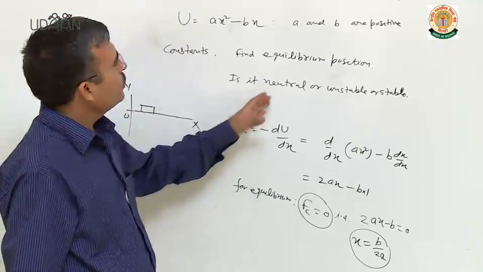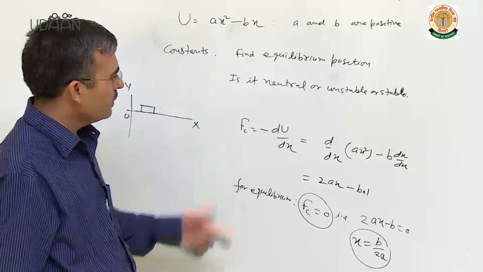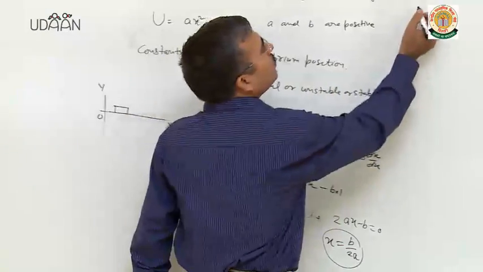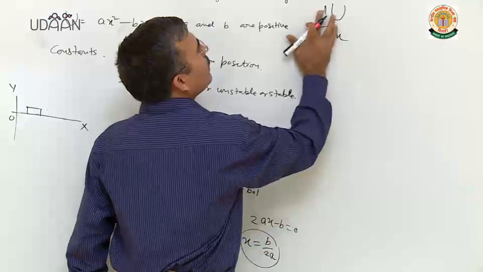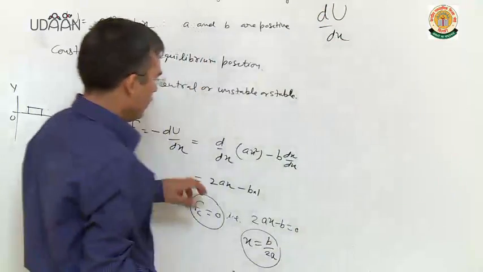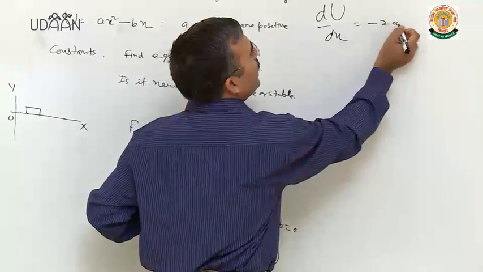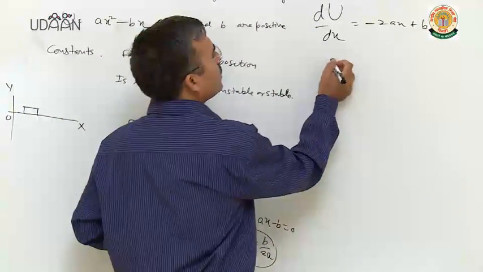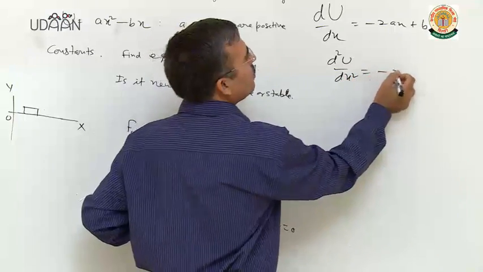So whether it is neutral, unstable or stable equilibrium, we have to differentiate again this expression. So du over dx is equal to minus 2ax plus b. Second derivative, this is equal to minus 2a.